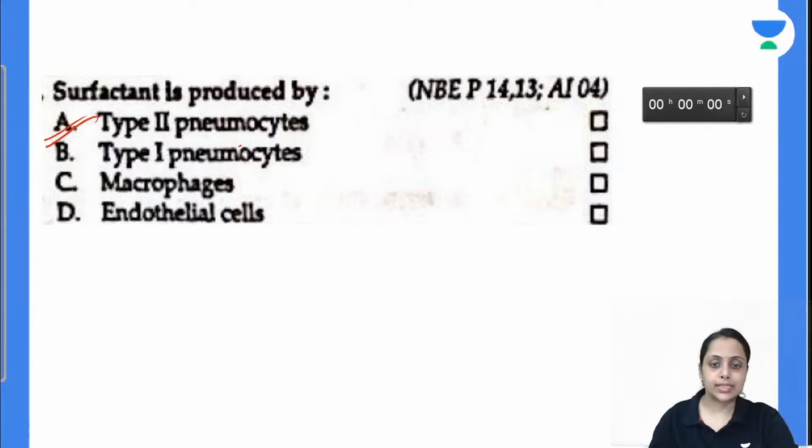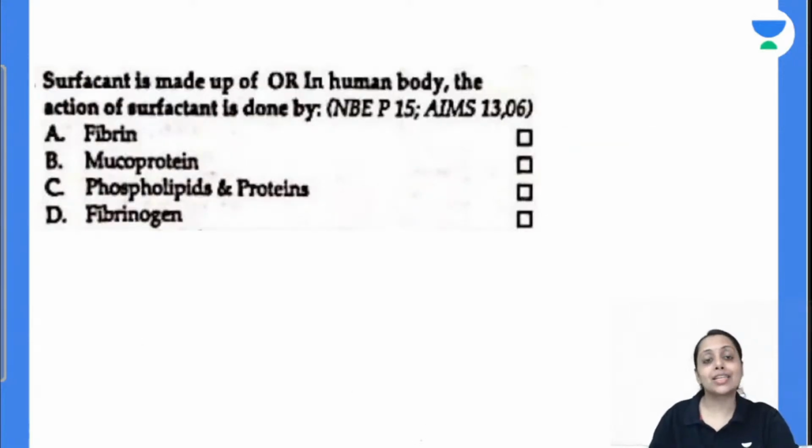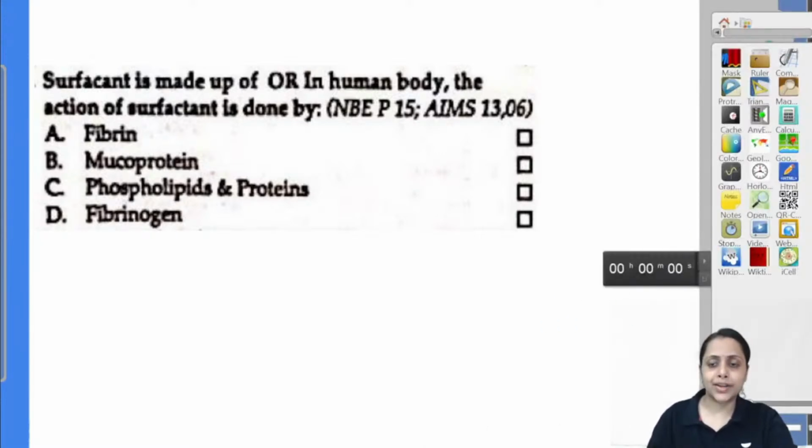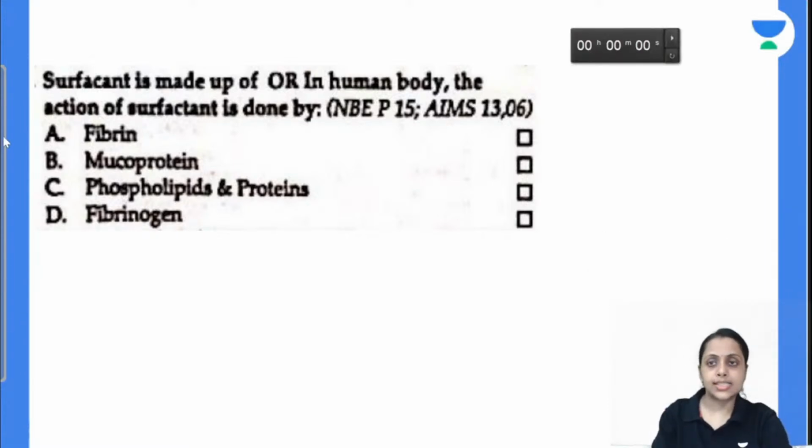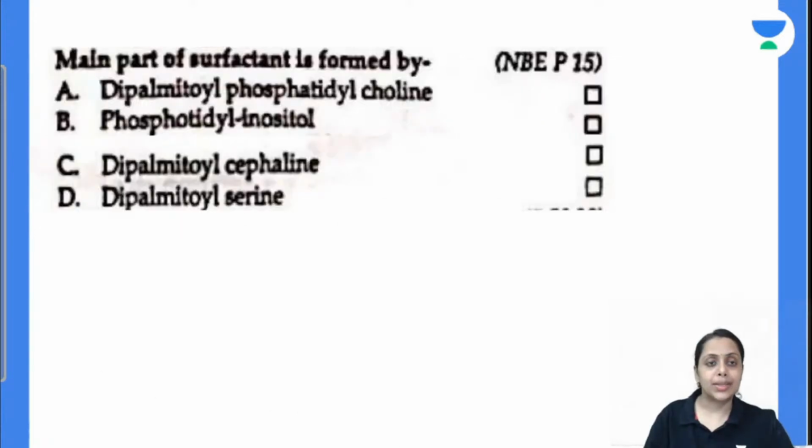Coming to the next one, surfactant is made up of, or in human body the action of surfactant is done by fibrin, mucoprotein, phospholipid and protein or the fibrinogen. I guess it is made up of phospholipid and protein. Coming to the next, the main part of surfactant is formed by dipalmitoyl phosphatidylcholine, phosphatidyl inositol, cephalin, or serine.